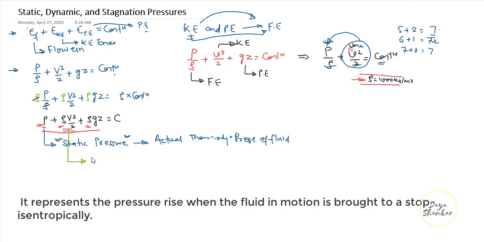There is one term, isentropic, which means where the entropy is constant.